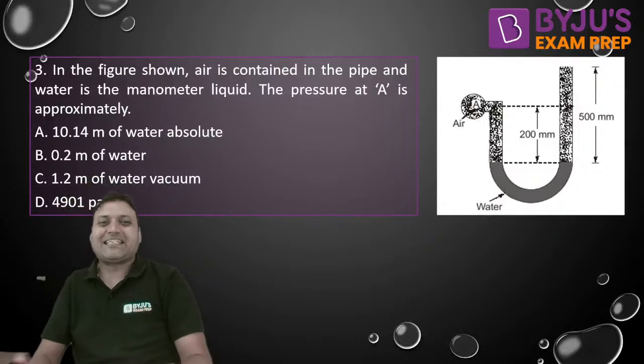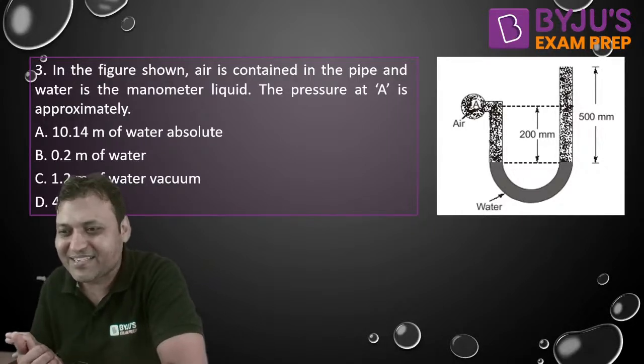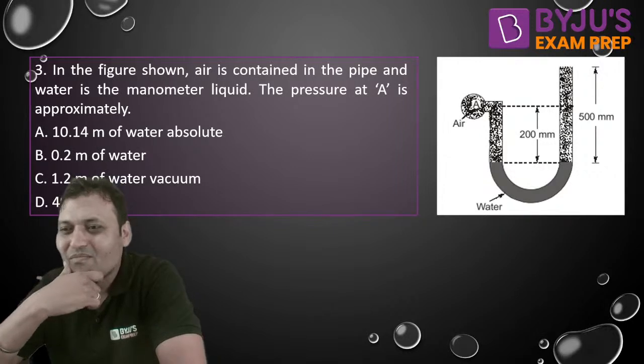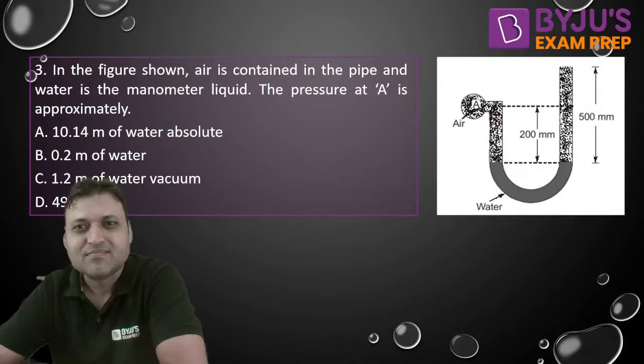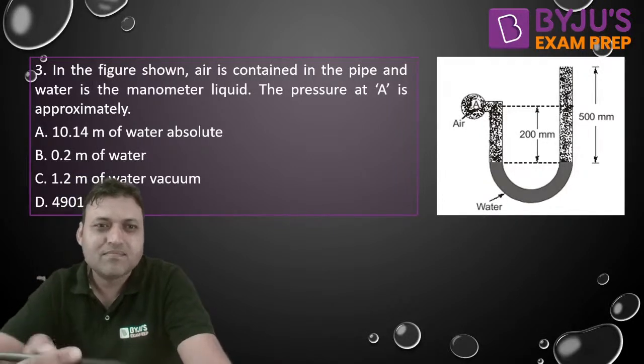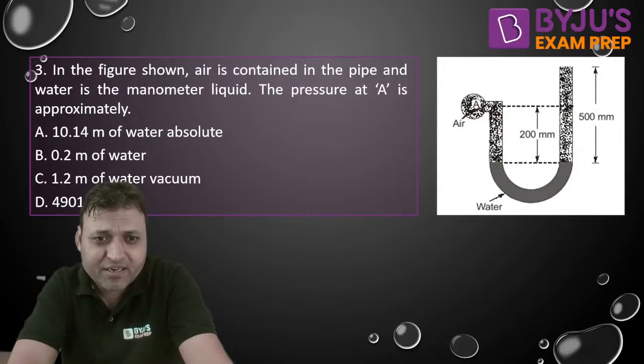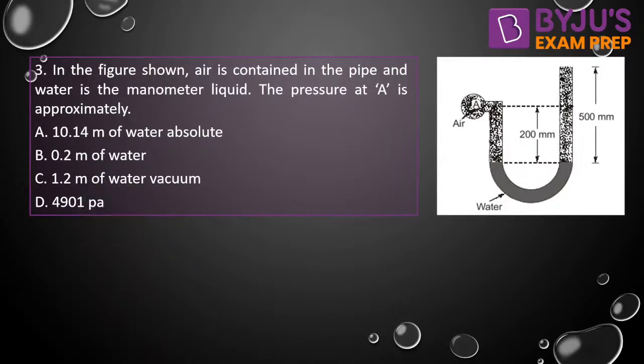Question number 3 on the screen. Next question on your screen. अगला question. Question number 3 on your screen. Very simple. It is the U-tube manometer which is attached to the air pipeline.